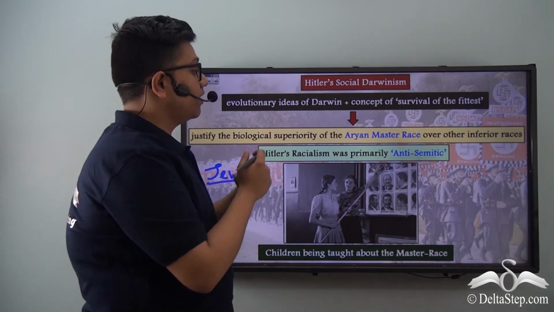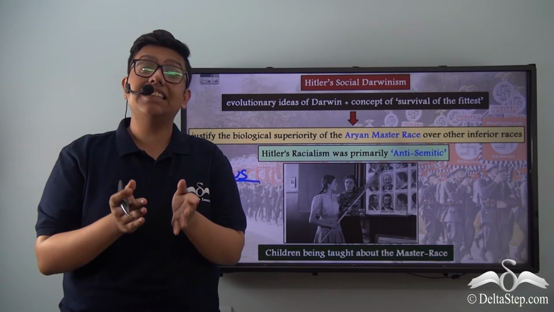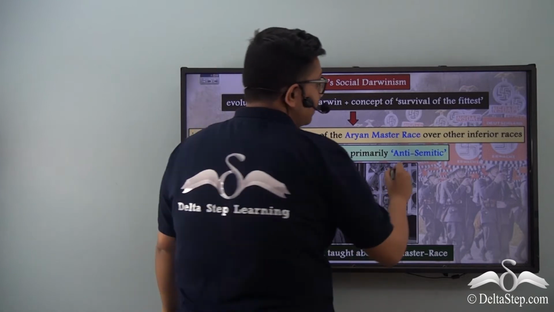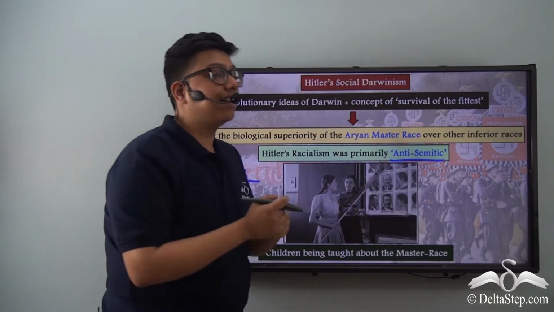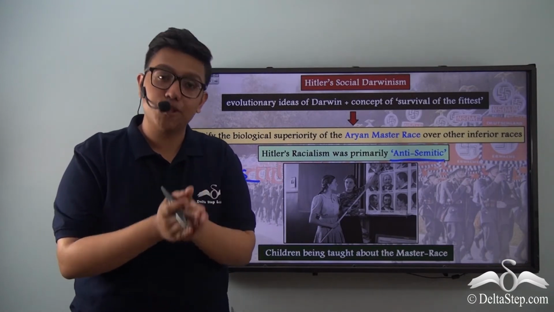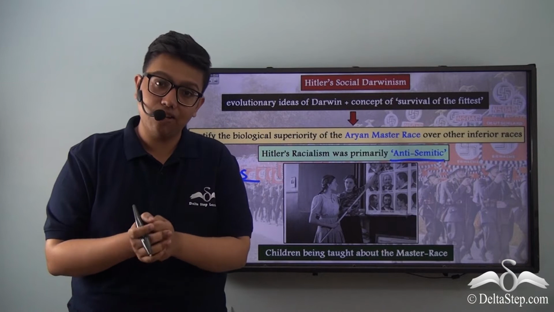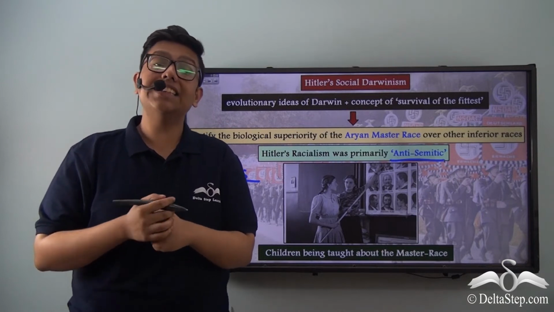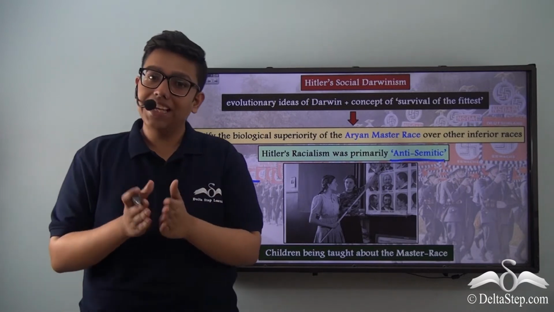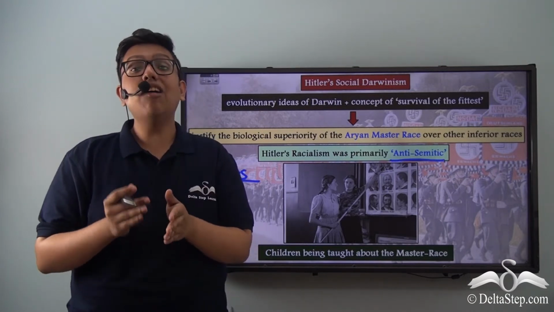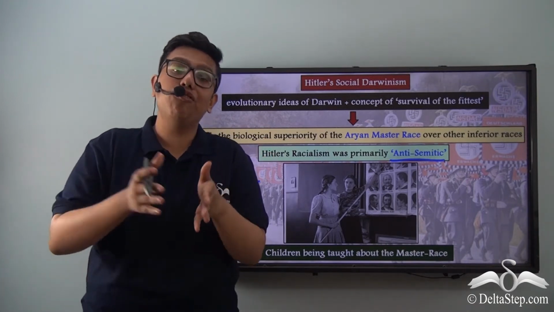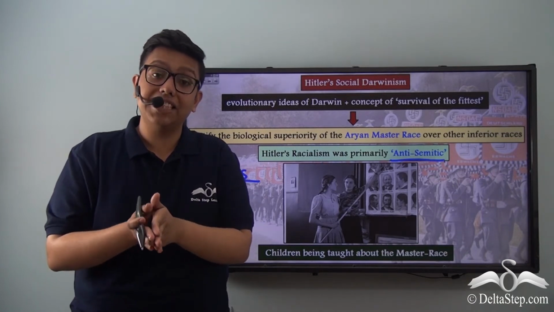And that is why Hitler's racialism, as we have discussed while understanding the anti-Semitic status of Germany, was primarily anti-Semitic, targeted particularly towards the Jewish people. That is why the Jews soon enough became the number one enemy of the Nazi state, and they were to be removed. Now that we have understood the very base of Hitler's racialist ideology, let's see what the survival of the fittest theory and social Darwinism itself were,